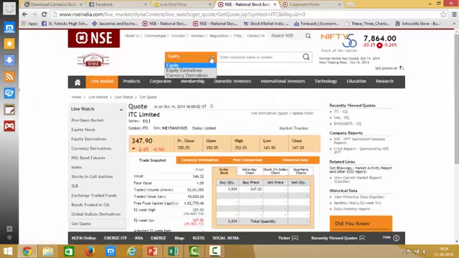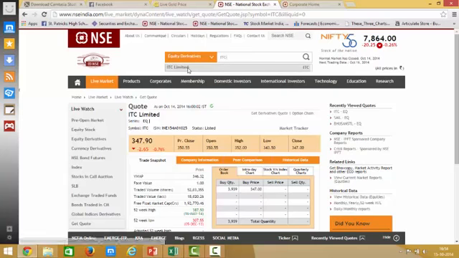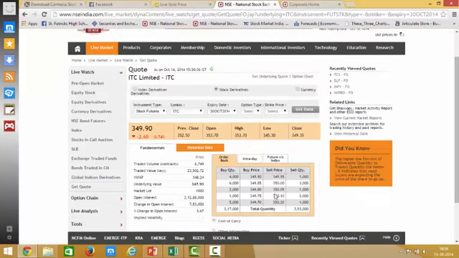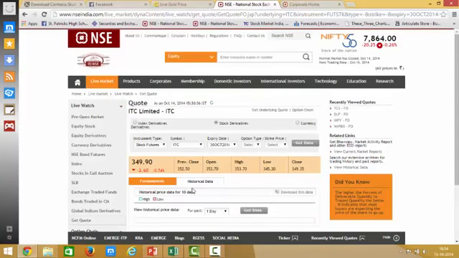Now, if you want the derivatives, that is the futures or options information about various securities, let's say I want to talk about ITC futures. You can just click on the code and you will get the information about ITC futures. The stock futures of ITC expiring on 30th October, and the price currently is around 350 rupees. We can also find some historical data of that particular stock futures as well.